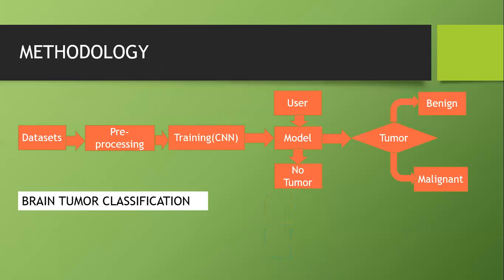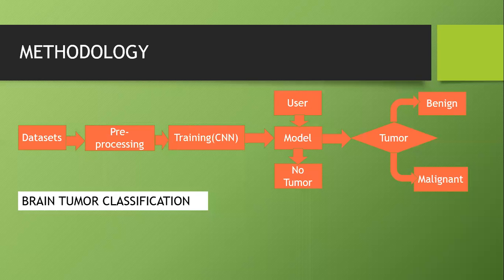In our project, we are going to divide it into two parts. One is brain tumor classification, the other is brain tumor segmentation. In classification, we collect the data sets and pre-process them. We train the CNN model to detect whether there is a tumor or not. When the user gives an input to the model, if there is no tumor, it will exit. If there is a tumor, it will detect whether it is benign or malignant. After this step, we will know whether there is a tumor or not.